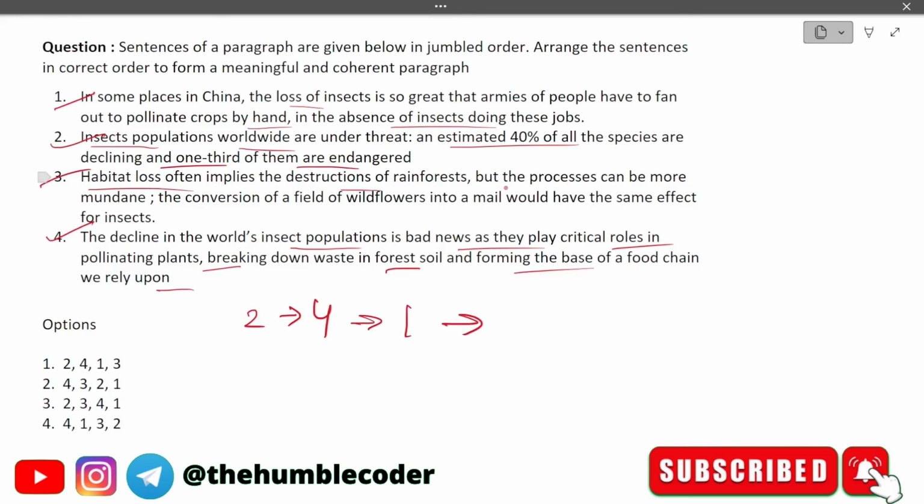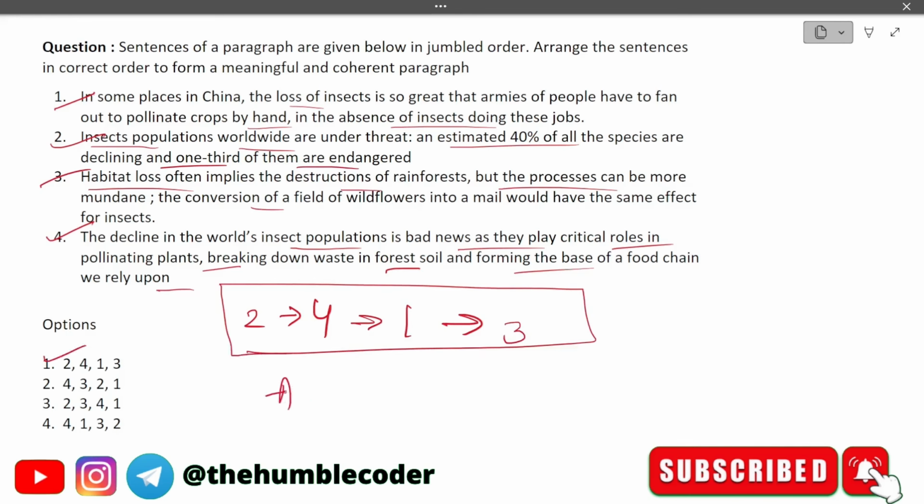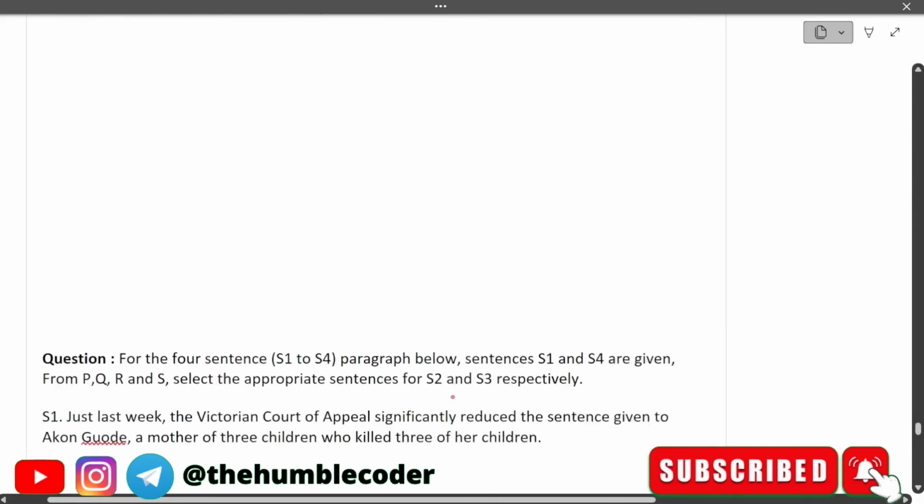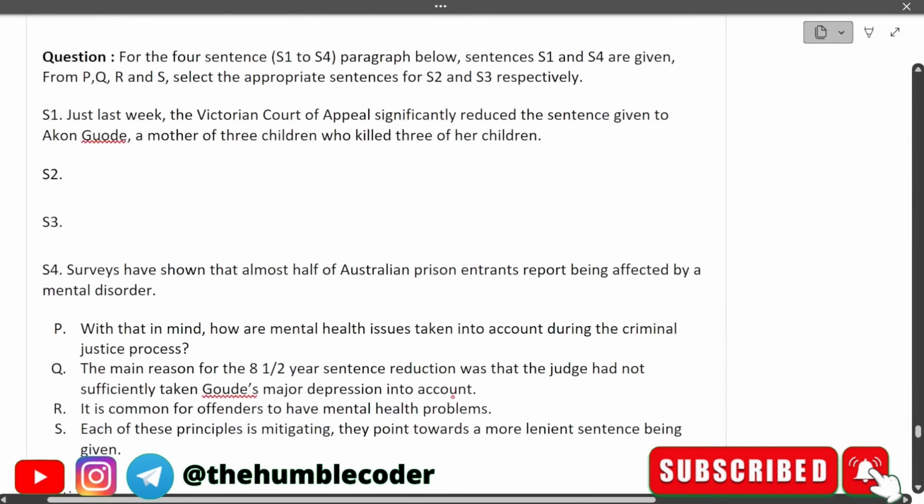often implies the destruction of rainforest, but the process can be more mundane. The conversion of a field of wildflowers to a mall would have the same effect for insects. So this was the correct rearrangement of the sentences, and this will make the paragraph a meaningful one. So the correct answer in this case is option number 1, which is 2413. Moving on to the next question.